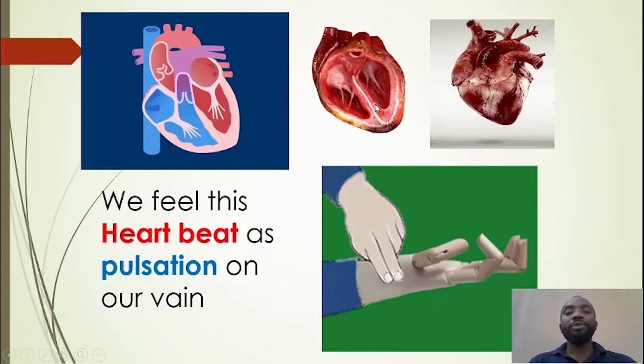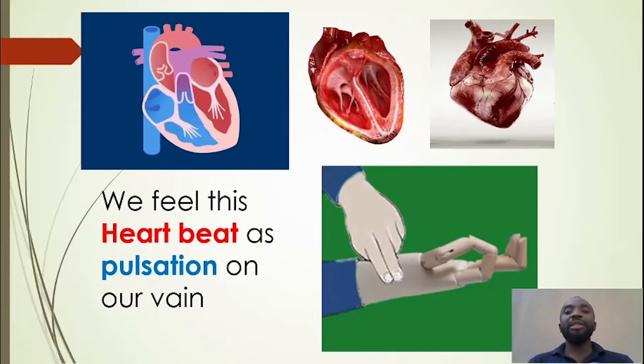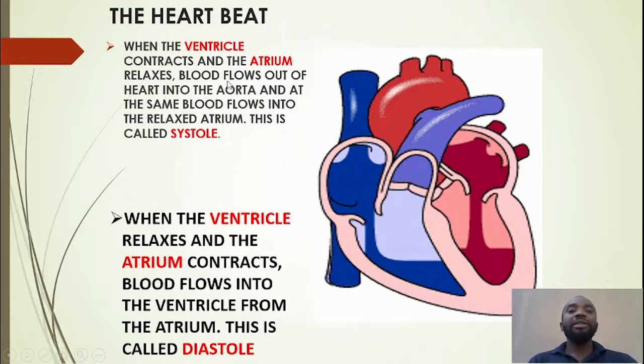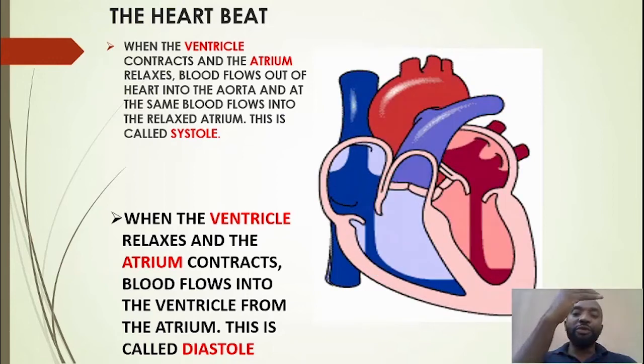Remember I told you, for the heart to beat, there are two things that happen. First, the ventricle contracts and the atrium relaxes. When this happens, blood flows out of the heart into the blood vessel that we call the aorta. This is known as the systole. There is another one. When the ventricle relaxes, the atrium contracts.